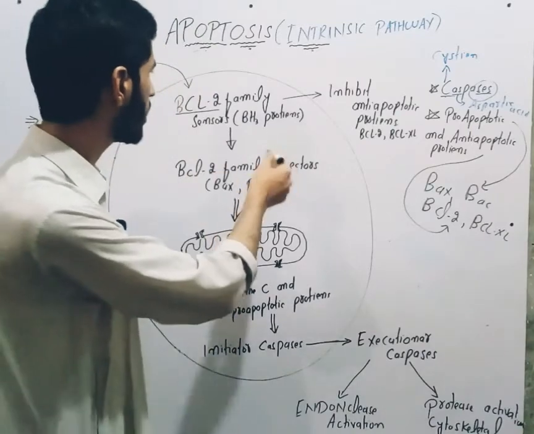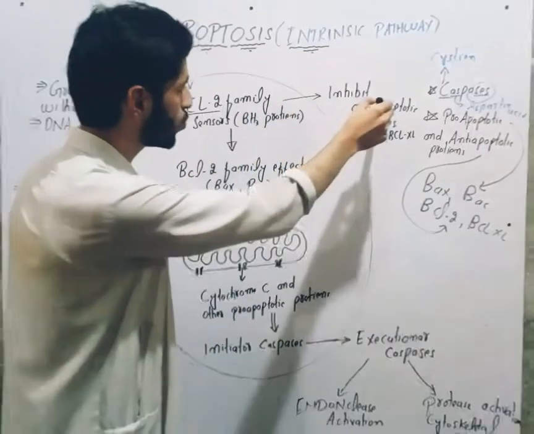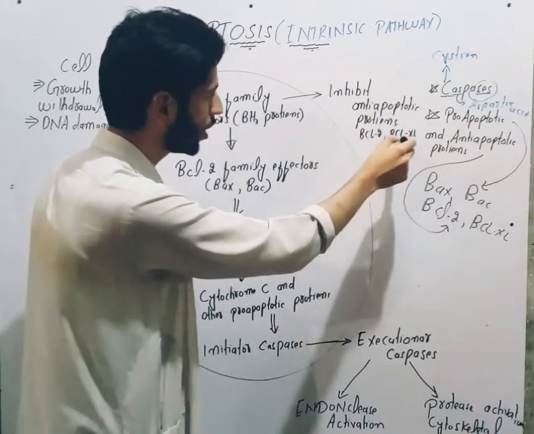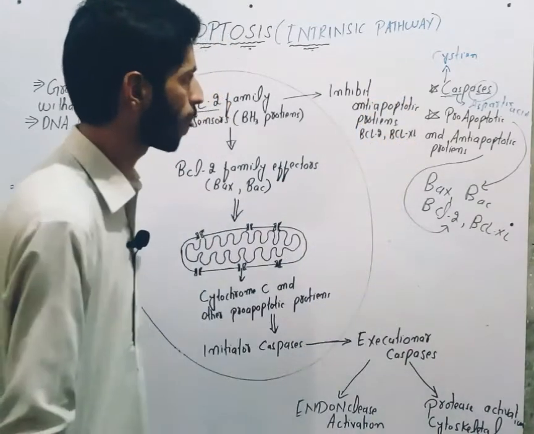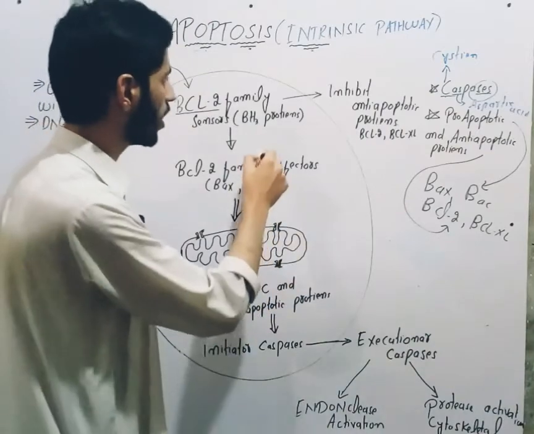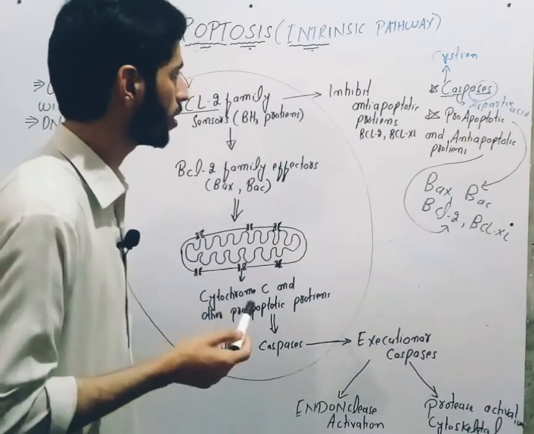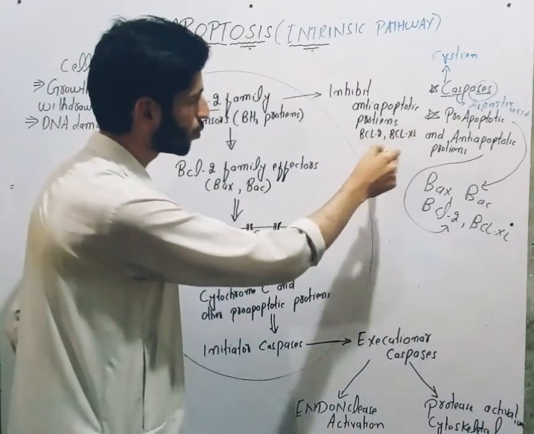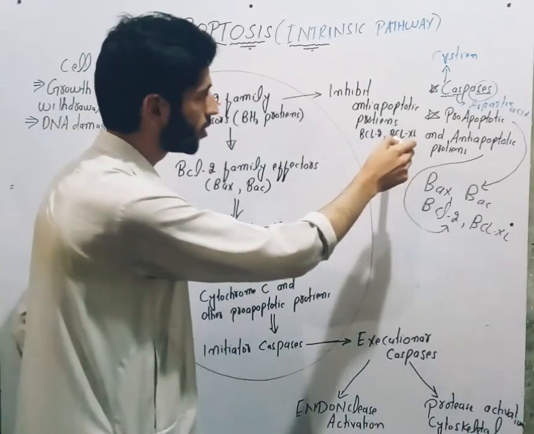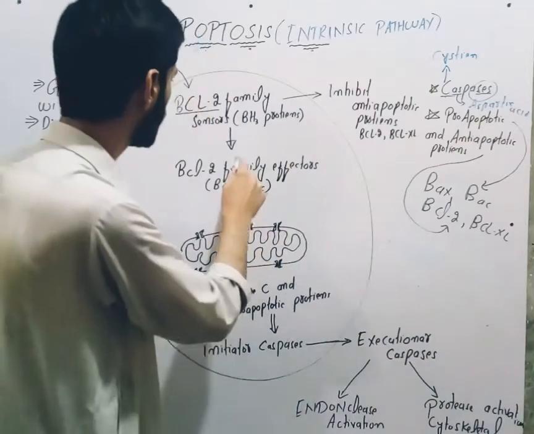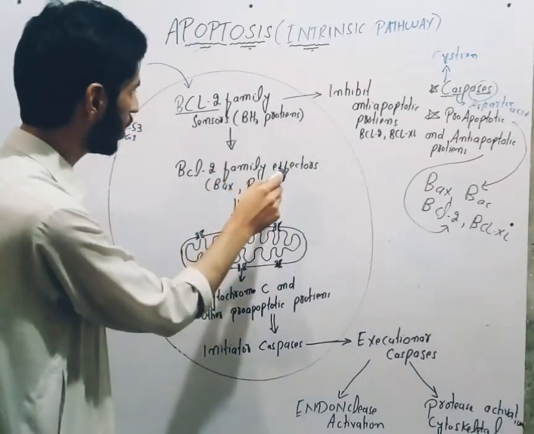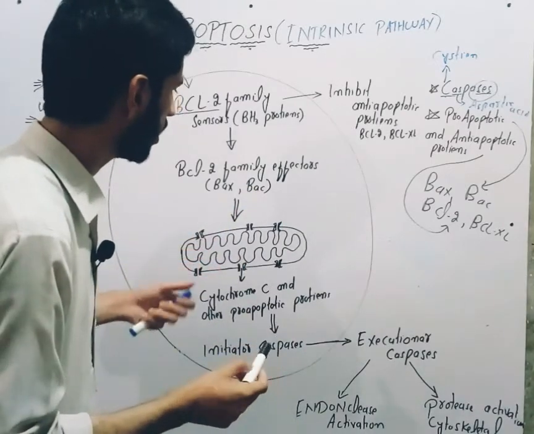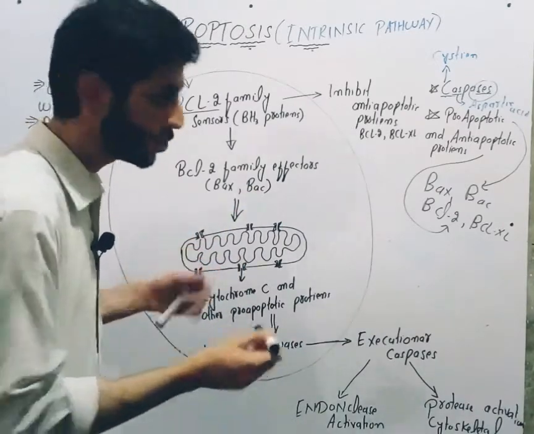On the other hand, these sensors can also inhibit the anti-apoptotic proteins BCL2 and BCLXL, because there is a signal of cell death or apoptosis, so these anti-apoptotic proteins must be inhibited. The BCL2 family effectors are activated and form channels in mitochondria.